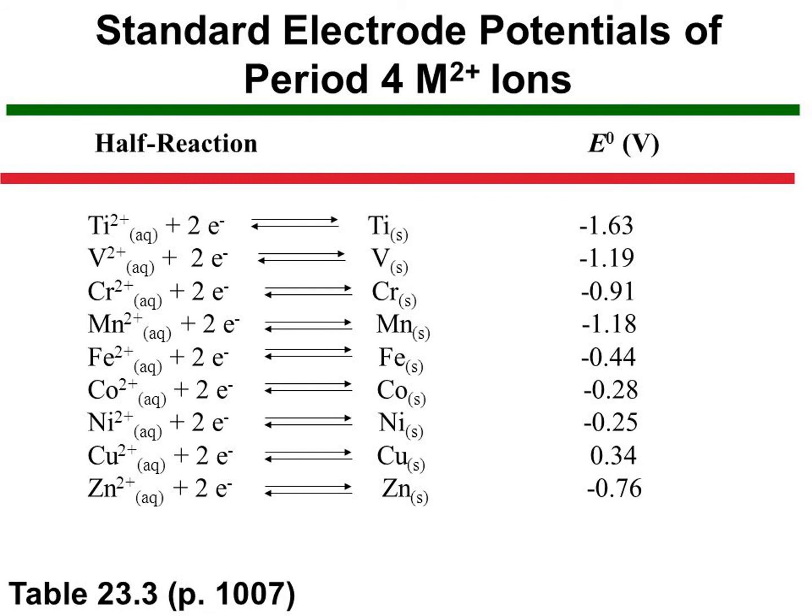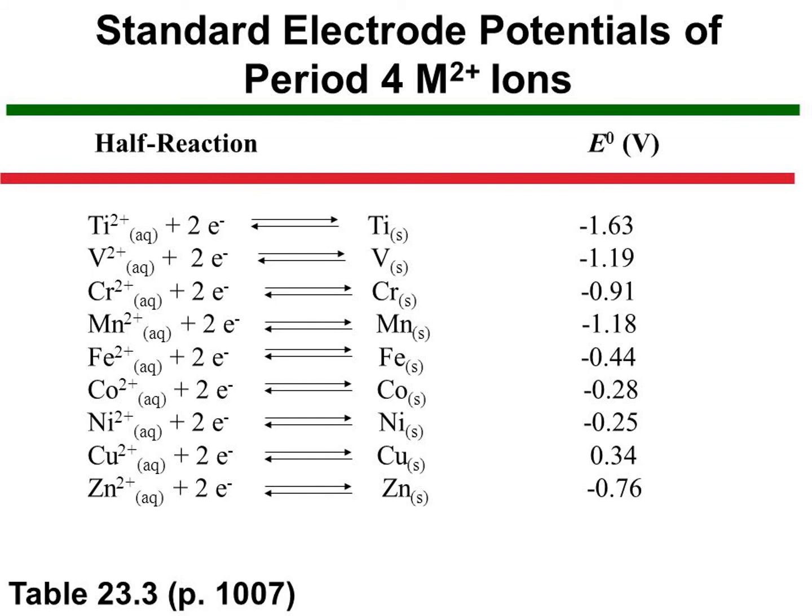For titanium, minus 1.63, for vanadium minus 1.19, chromium minus 0.91, manganese minus 1.18, and so on for iron. Like that it goes on increasing and decreasing. In the 3d series, as we move from titanium to zinc, the standard reduction potential values approach less negative values, and copper has a positive reduction potential. Only copper has 0.34, that is the only positive one. All the others are negative. So the element copper is more stable.